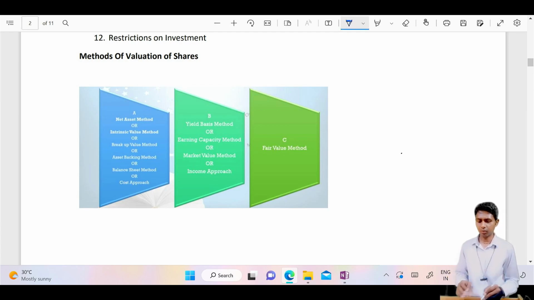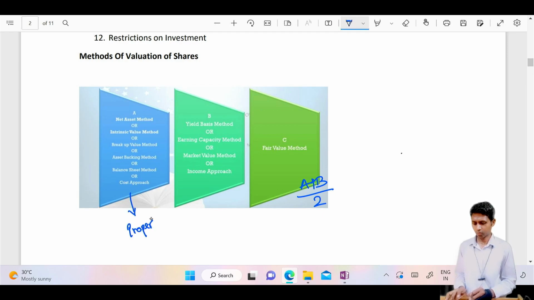And then fair value. Fair value is not a separate method as such. This is just the average of the first two methods. A plus B divided by 2. A's answer plus B's answer divided by 2, you will get the fair value method's answer. The net asset method is focusing on your property. The yield method is focusing on your income earning capacity.